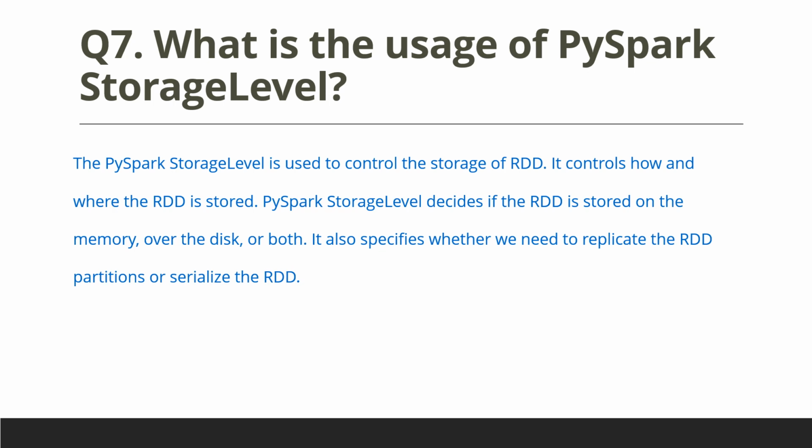What is the usage of PySpark storage level? The PySpark storage level is used to control the storage of an RDD. It controls how and where the RDD is stored. PySpark storage level decides if the RDD is stored in memory, on disk, or both. It also specifies whether we need to replicate the RDD partitions or serialize the RDD.